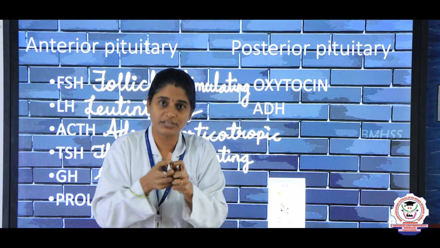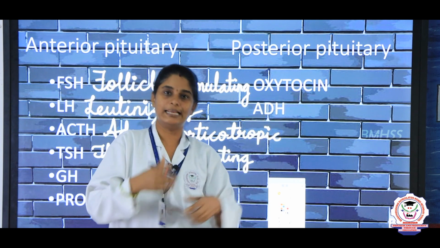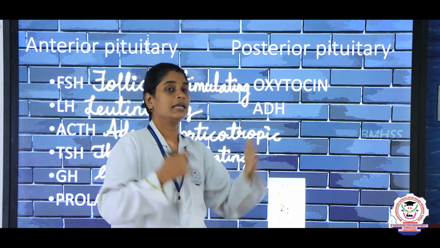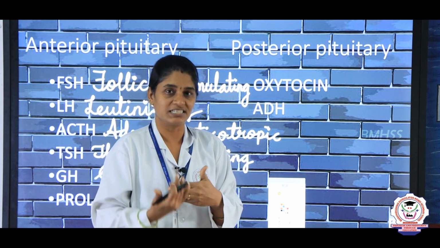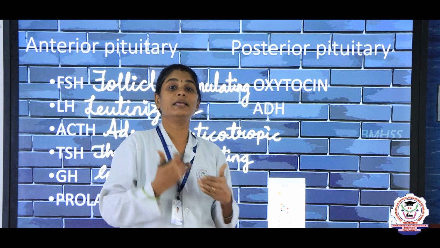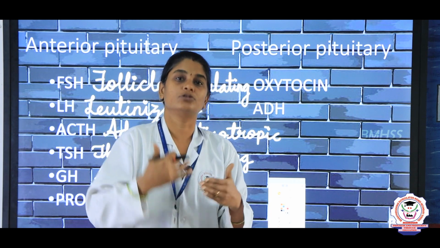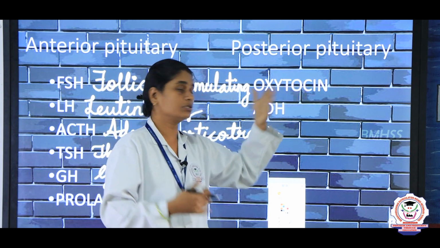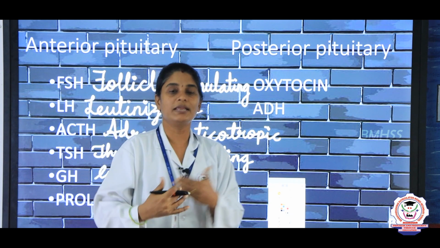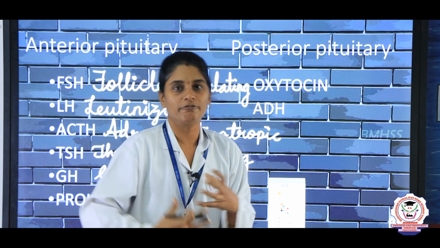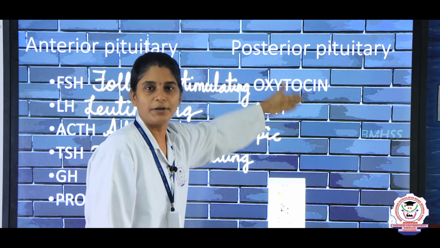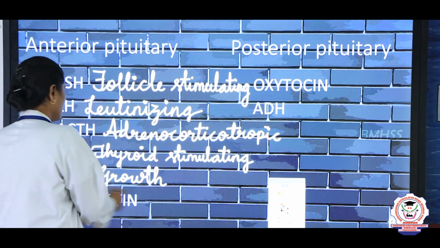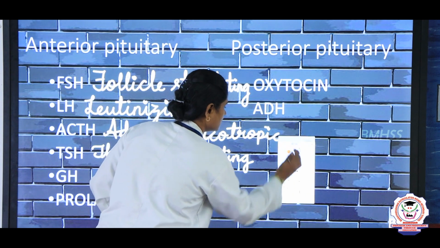For this contraction of the uterus, oxytocin helps, and also the oxytocin helps in ejection of milk. The mammary glands present inside the body produce milk, and with the help of the oxytocin hormone only, the mammary gland helps in ejection of milk. This is the function of the posterior pituitary hormones. Next we are going to see the pineal gland.